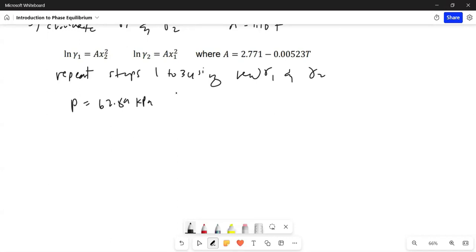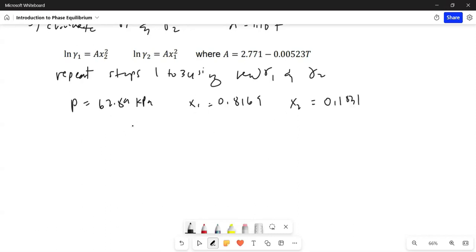And then we have x sub 1, that's what we're looking for: 0.8169. X sub 2 is 0.1831. Okay, so those are the answers.